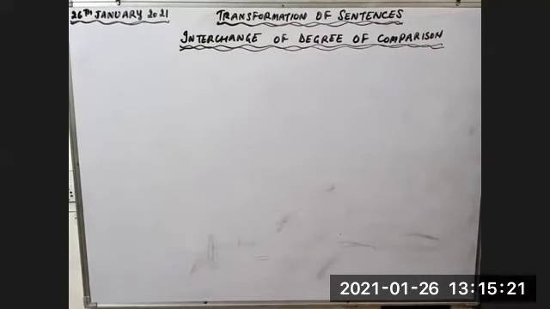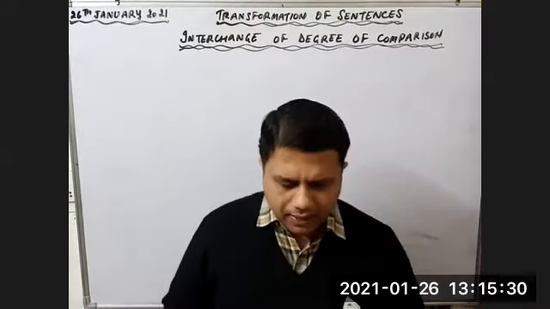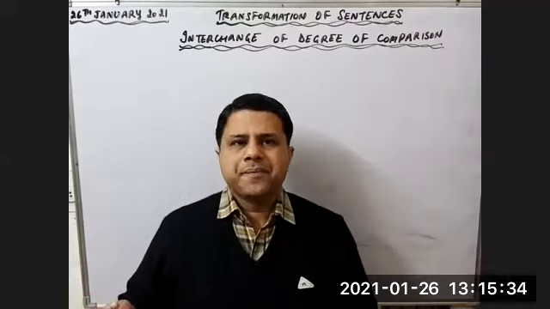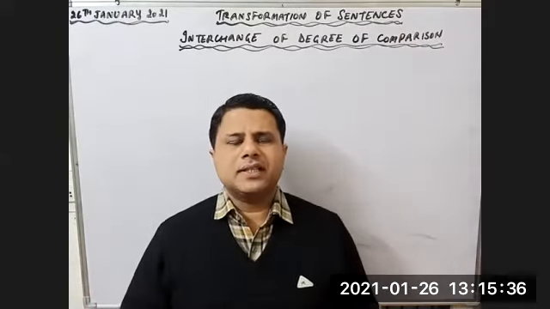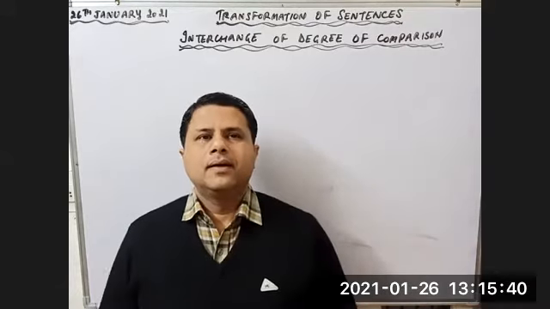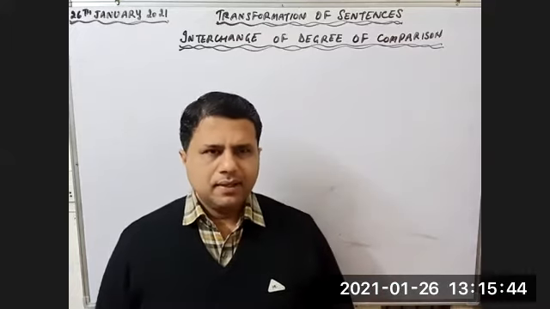Listen, children, whenever we are talking about degree, which parts do we talk about? Where are we talking about: noun, pronoun, verb, adverb, adjective, preposition, conjunction, or interjection? Sir, adjective. Very good. Adjective. Nouns don't have degrees, right?